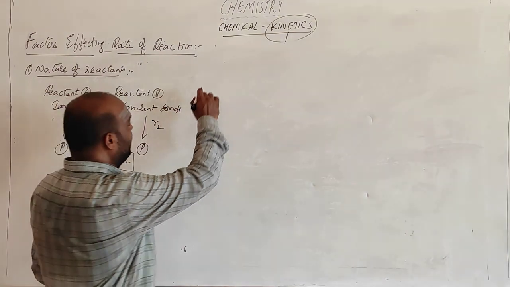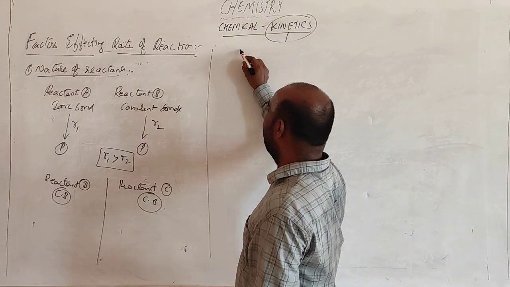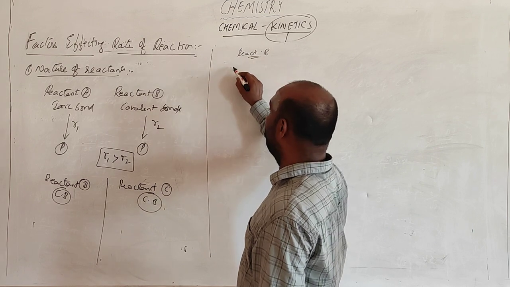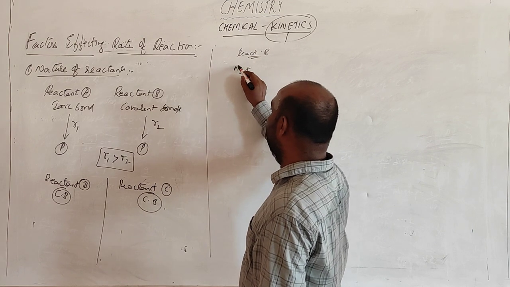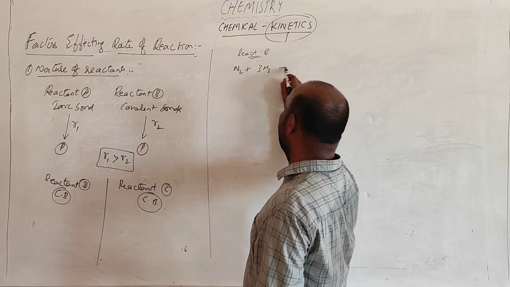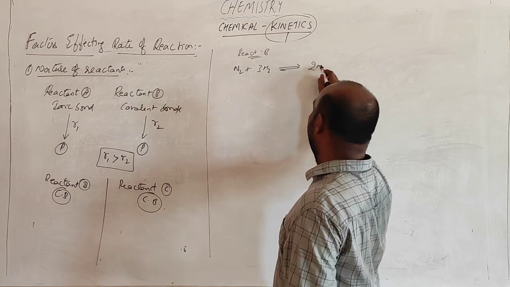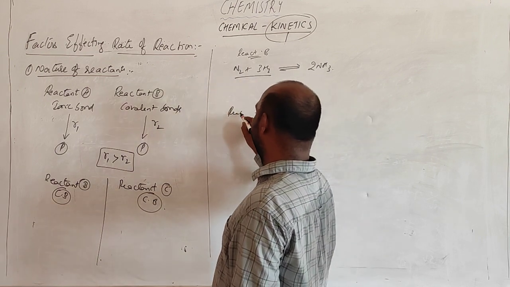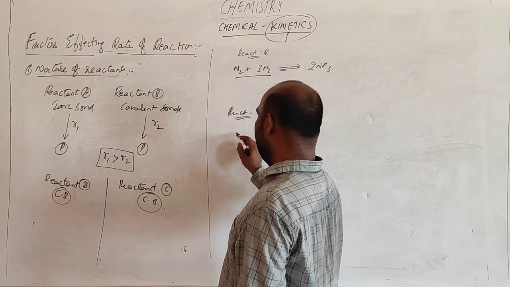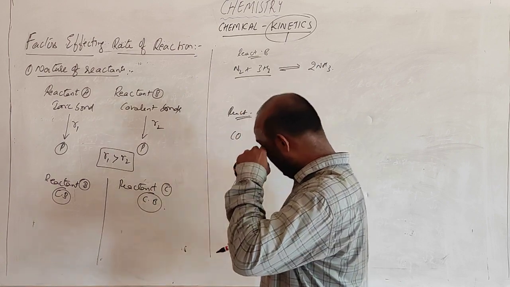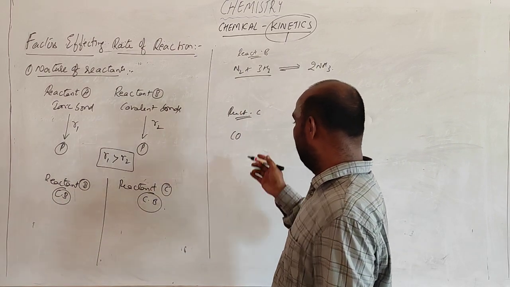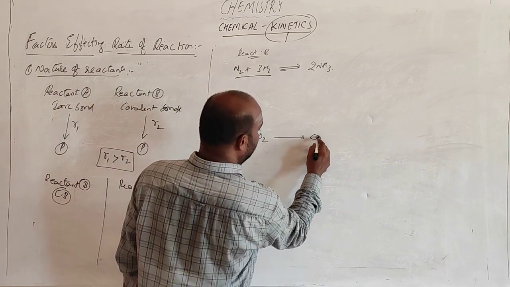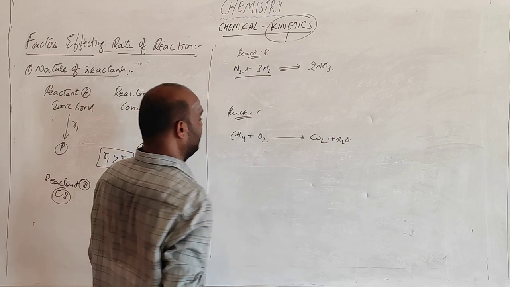Suppose reactant B is undergoing a reaction like N2 plus 3H2 forming 2NH3. Reactant C is something like CH4 plus CO2 forming CO plus H2.